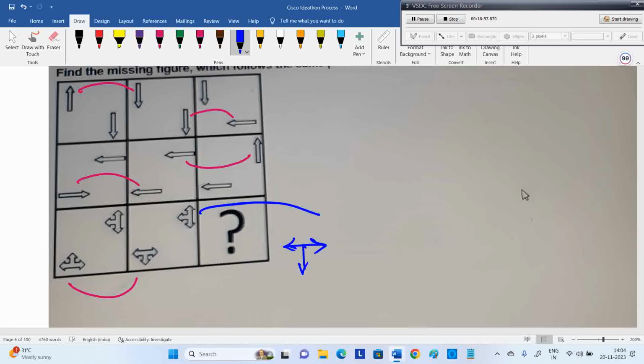Next one, this should be changed. This is facing towards west. Facing towards west means what happened? It went to north, means we need it like this, with double lines. So we need an option like this, one pointing towards south, one pointing towards north. We'll see where this is available.